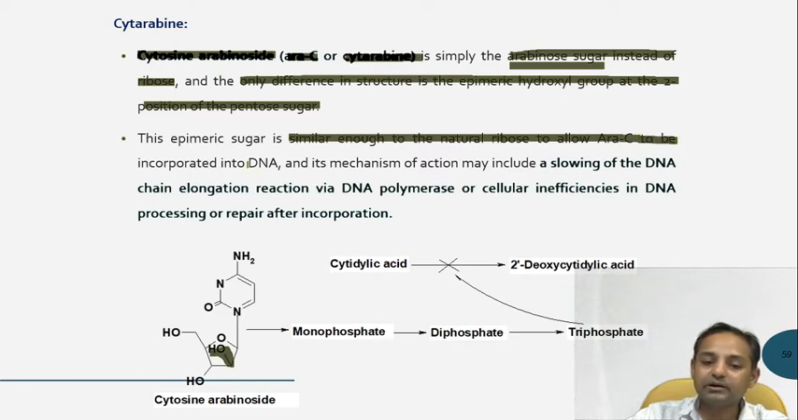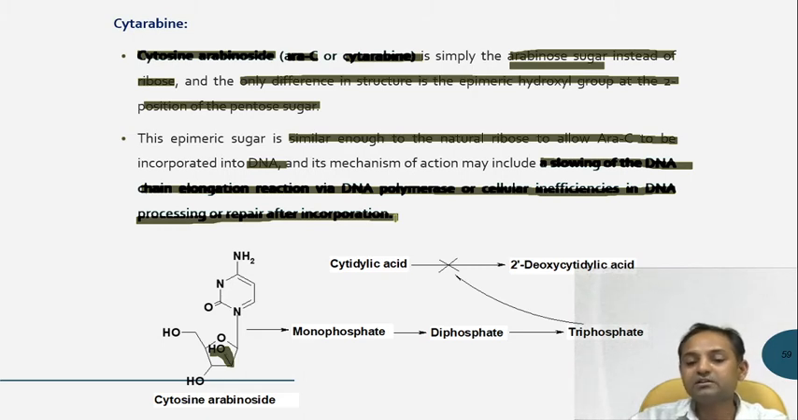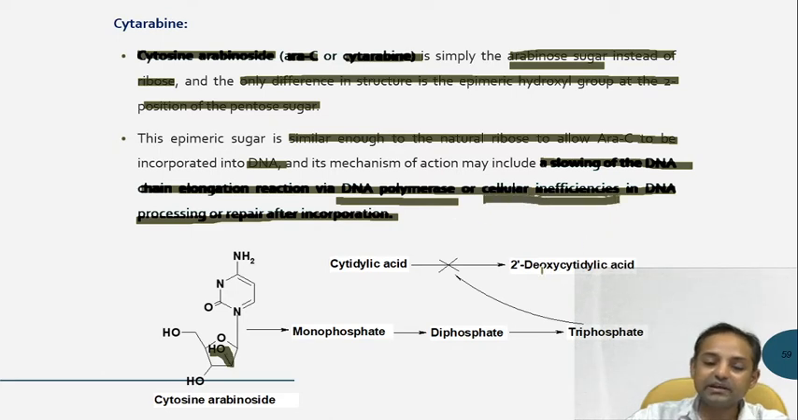to be incorporated into the DNA. Its mechanism of action includes the slowing of the DNA chain elongation reaction via DNA polymerase, or cellular inefficiencies in the DNA processing or repair after the incorporation. So the major mechanism associated with these drugs is slowing down the DNA chain elongation reaction by inhibiting the DNA polymerase enzyme. Another is a cellular insufficiency in DNA processing and repair after the incorporation.